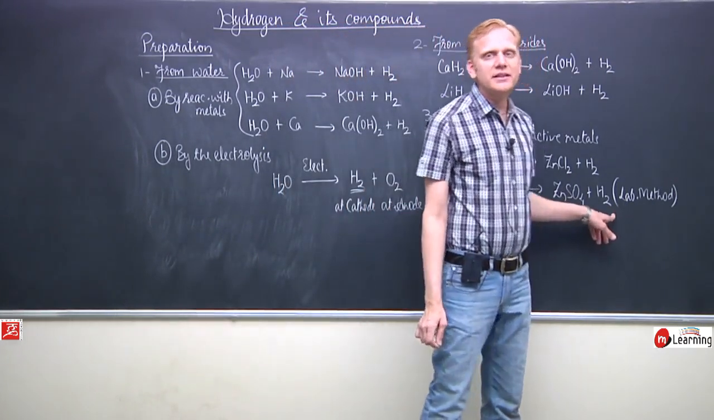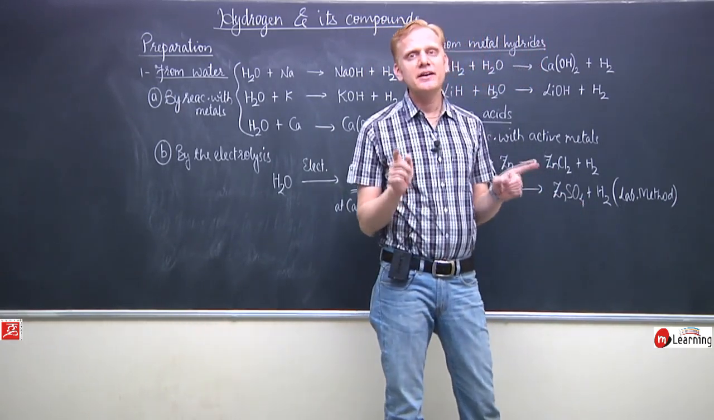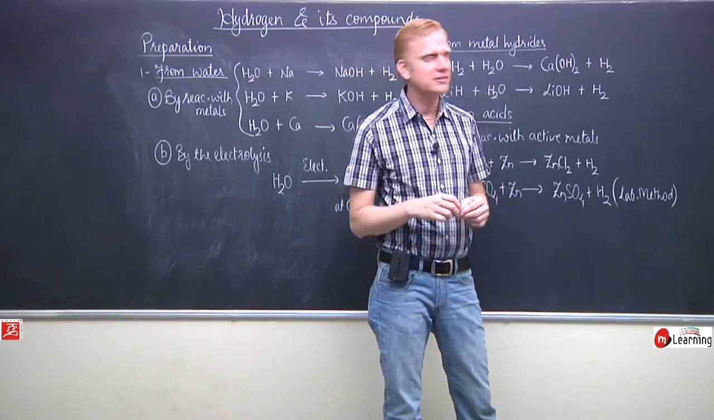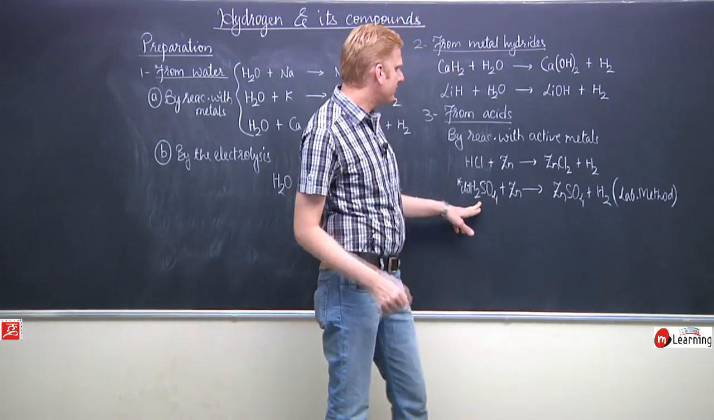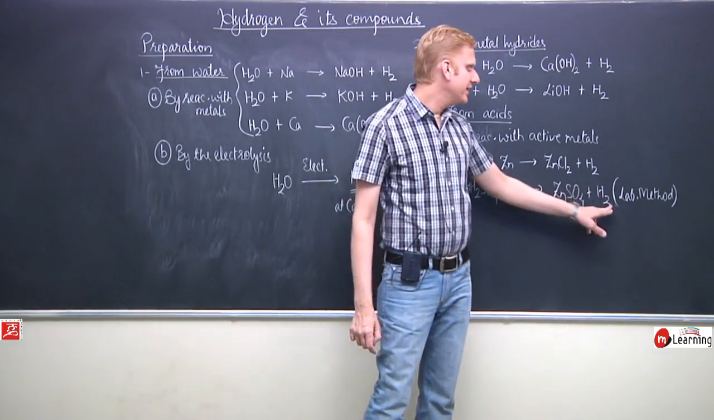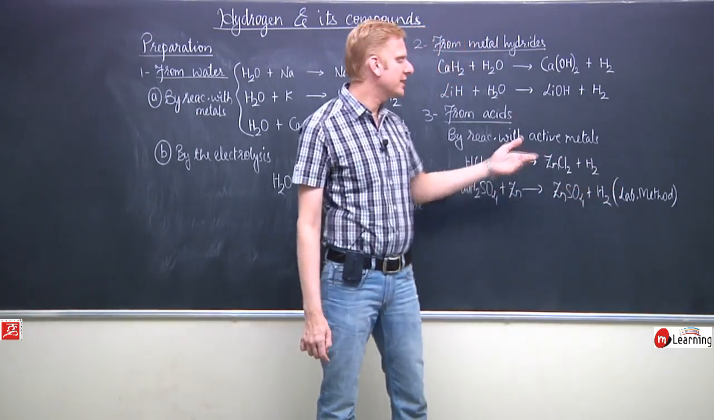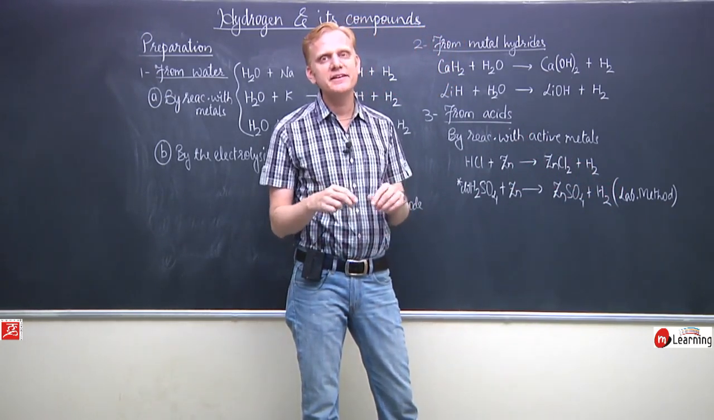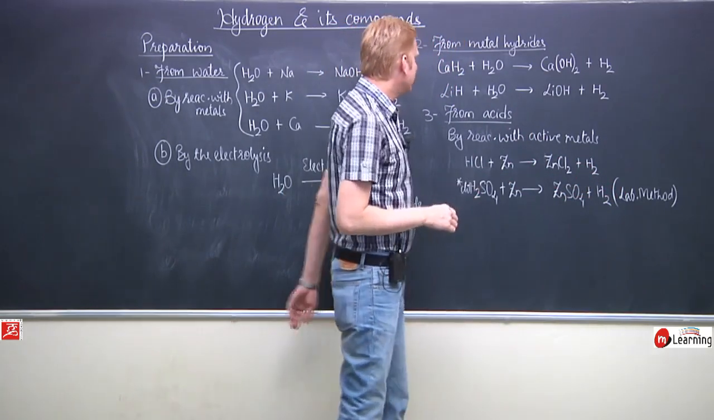Rather, it produces sulfur dioxide gas. The liberated hydrogen, because of the oxidizing property of concentrated sulfuric acid, is oxidized to form H2O, and sulfuric acid itself is reduced into sulfur dioxide. These are certain methods from acids.